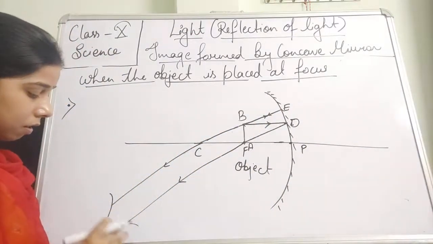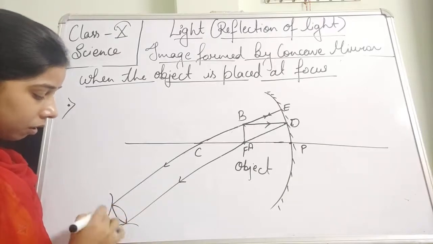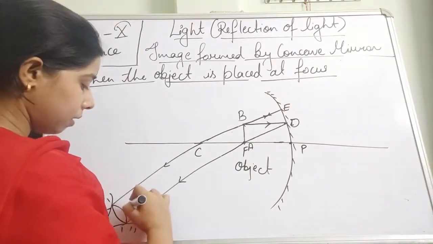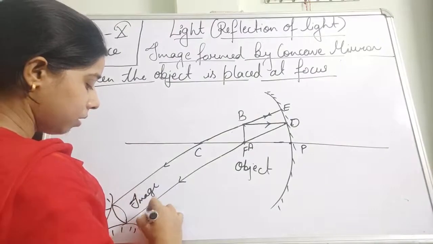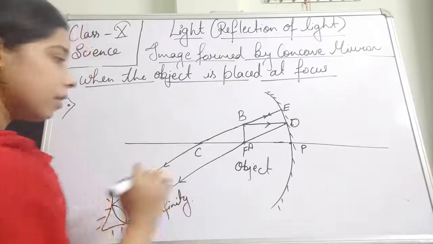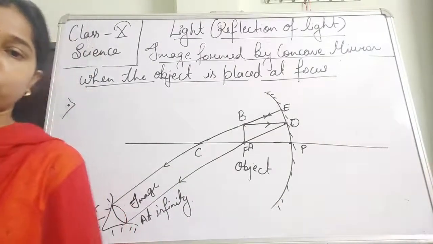There is an observer somewhere. It is the image which is at infinity. Why is this so, students? I'll tell you about it. This is an X who is observing it.